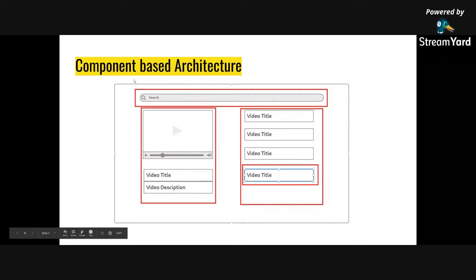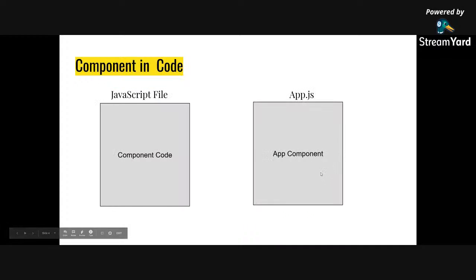The app we are creating, we'll divide it into different components: search bar, video player, video list. Okay, so that is there. And what is component code? A JavaScript file will be there, so that will be a component code, just like the app.js.